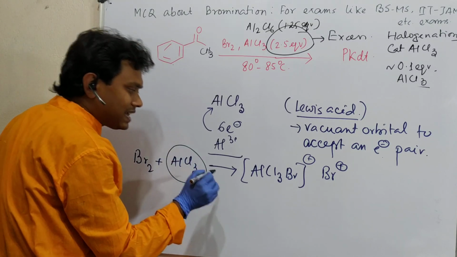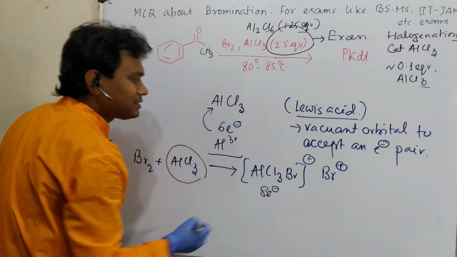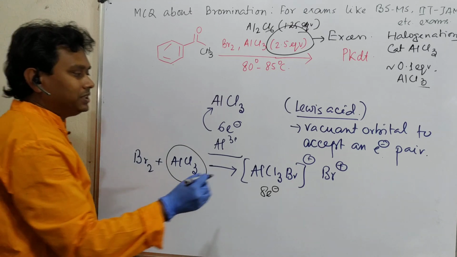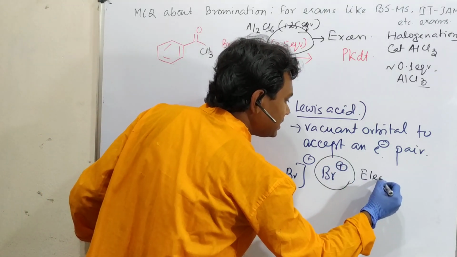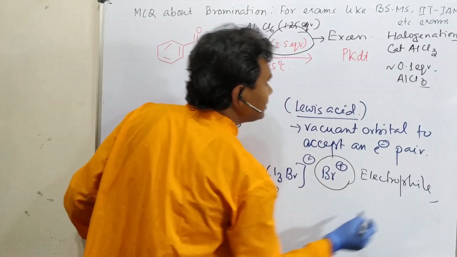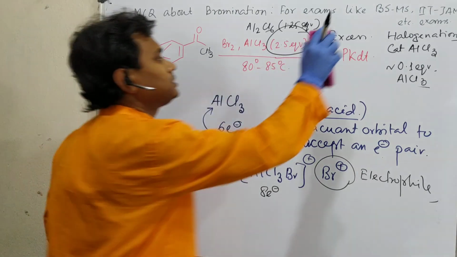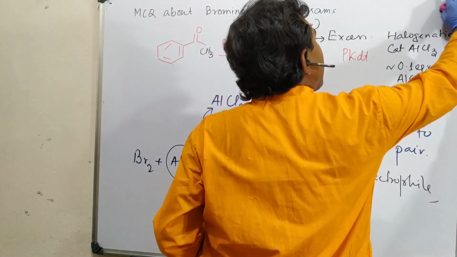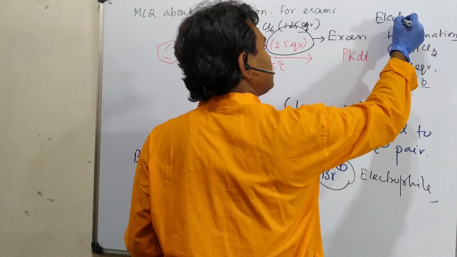Aluminium, yes, because right now this is an 8 electron species, and this bromine plus is the electrophilic reagent, the electrophile. So that's why such type of reaction should be considered as electrophilic halogenation.